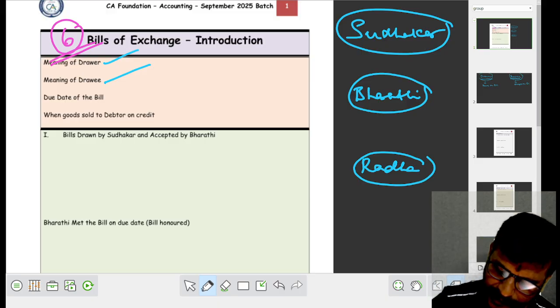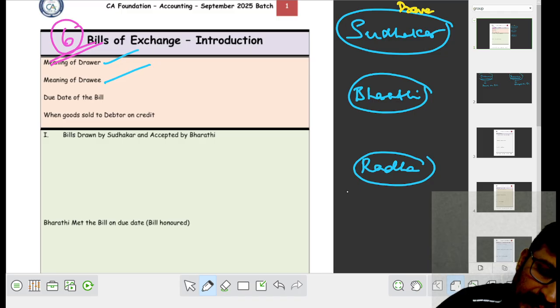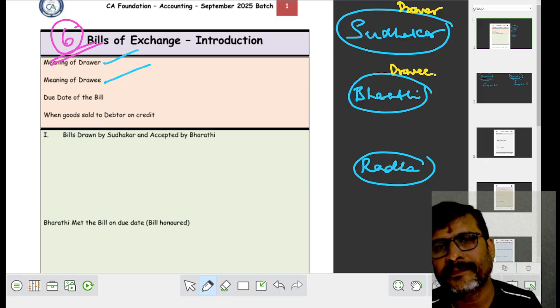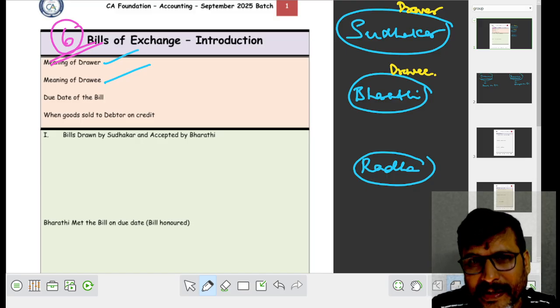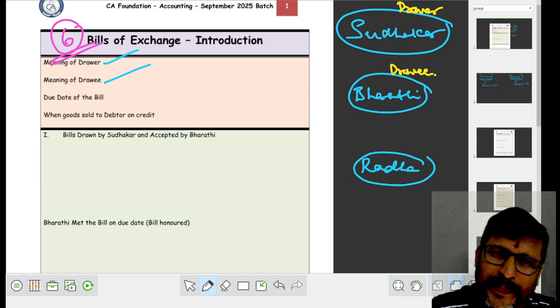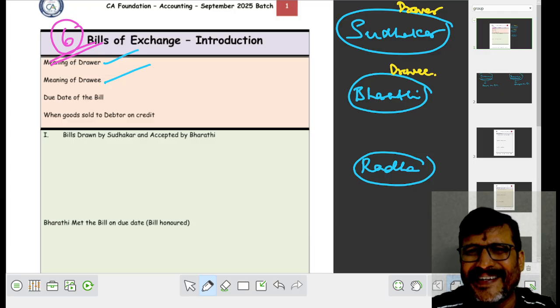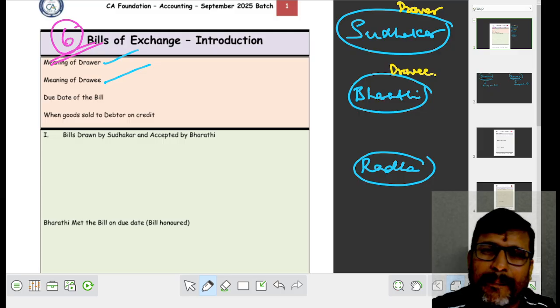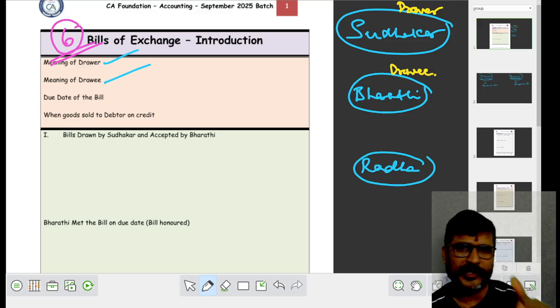Here Sudhakar is the drawer. Bharati is the drawee. At a later stage, after a few minutes, I will explain why Sudhakar draws the bill particularly on Bharati and why Bharati accepts the bill. For right now, my dear children, the drawer is a person who draws the bill, and the drawee is a person who accepts the bill. In this example, Sudhakar is the drawer and Bharati is the drawee. Did you understand the meaning of drawer and drawee? Please make a note of it.